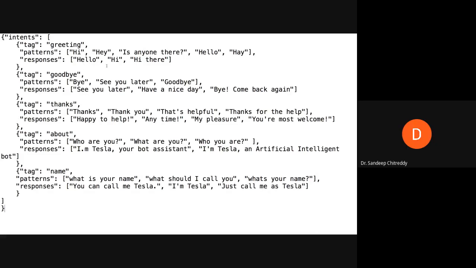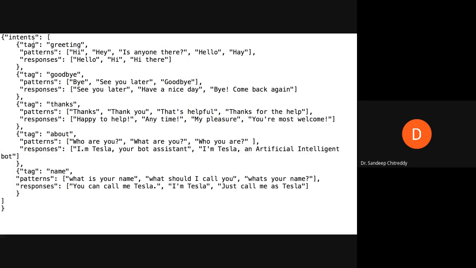So as you can see, this is an intent file. To develop any chatbot, we need this intent file. It is needed during the training stage, and also during the testing stage. As you can see here, there are tags, patterns, and responses. Forget about responses, because the responses are needed only during the testing stage.